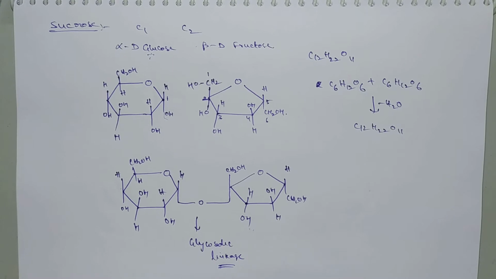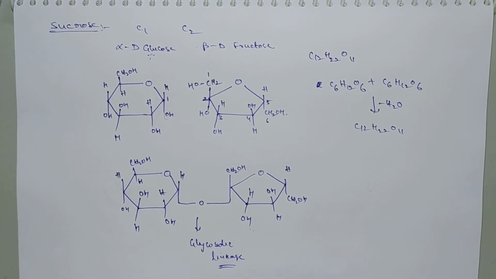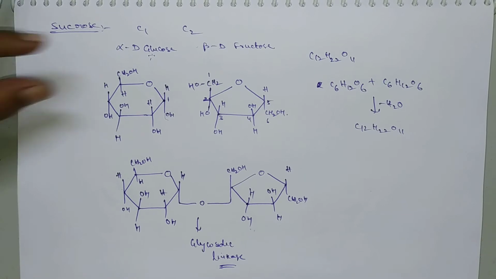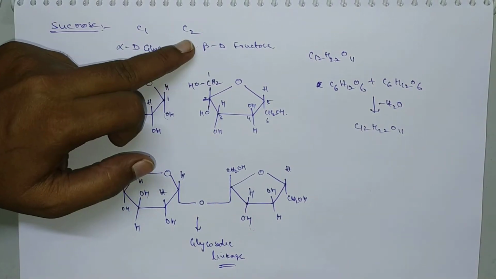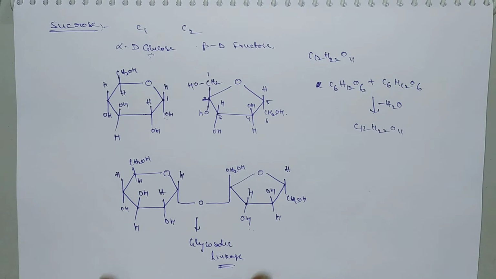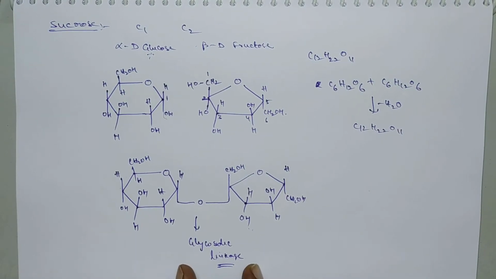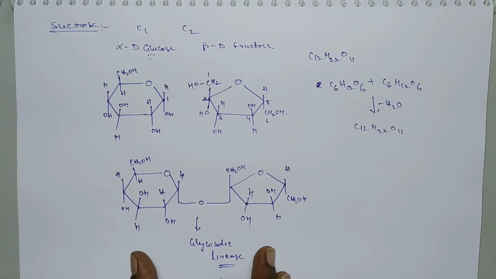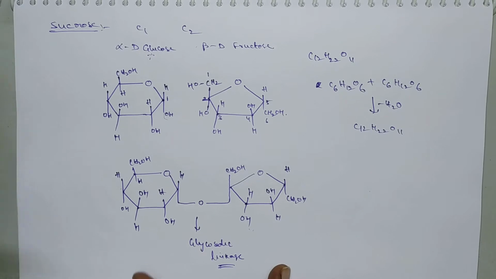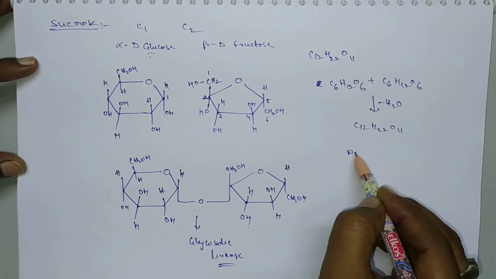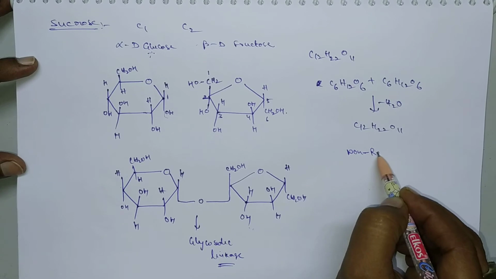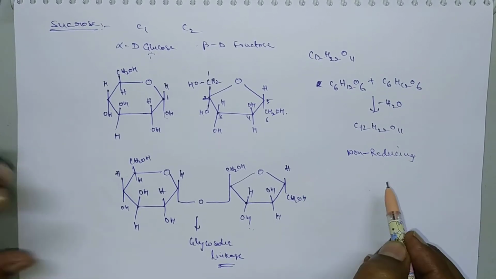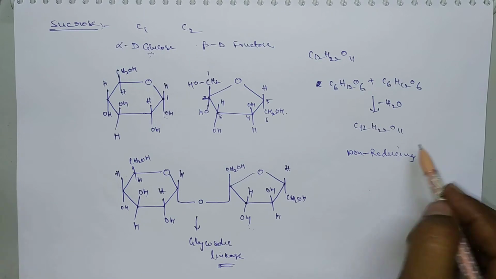Now we have to check whether it is a reducing sugar or non-reducing sugar. Here the glucose exists in alpha form and fructose in beta form. These two are combined to form a glycosidic linkage, which is more stable. Even if you heat the sucrose, the glycosidic linkage will not break. That means it does not have any free aldehyde group or keto group. So sucrose is a non-reducing sugar. Remember carefully, even though it consists of one glucose and one fructose moiety, this is a non-reducing sugar.